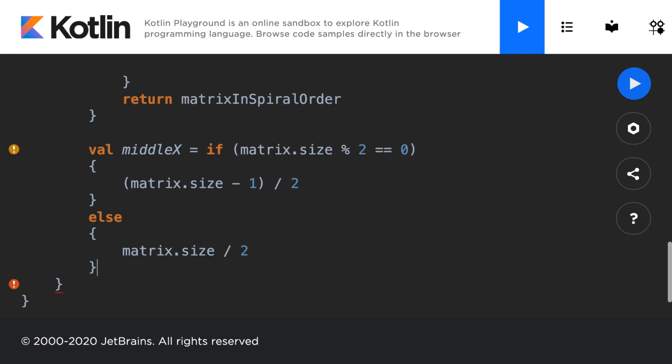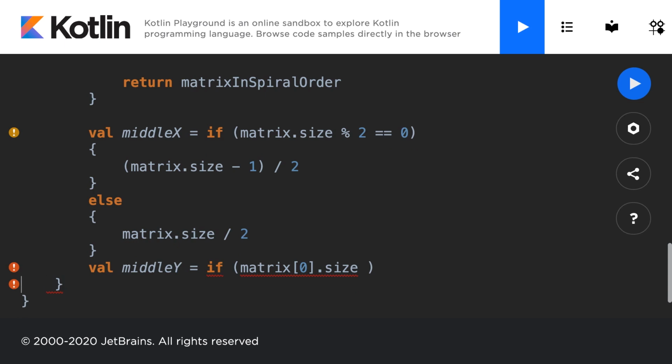And then outside of that, I'm going to do a similar task for the middle y. This will be if the matrix at the 0th row dot size, the number of columns, is even, if the number of columns mod 2 is equal to 0.